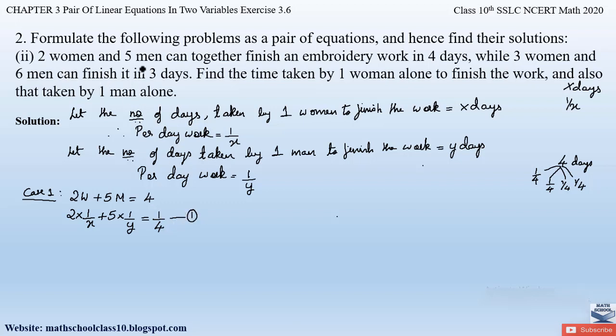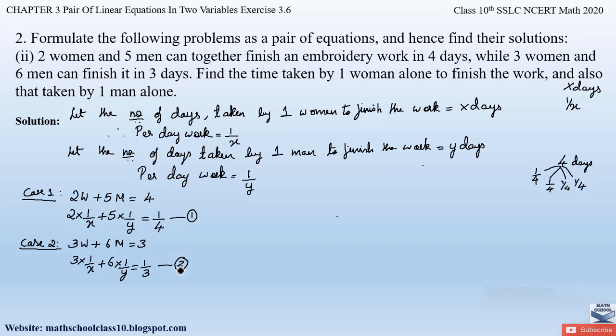Similarly, in case 2, they have given that 3 women and 6 men can finish it in 3 days. So per day how much work will be done by 3 women and 6 men? 3 into per day work of a woman, 1 by x, plus 6 into per day work of a man, 1 by y. That will be equal to 1 by 3, the amount of work finished per day since they complete the work in 3 days. Let this be equation number 2.